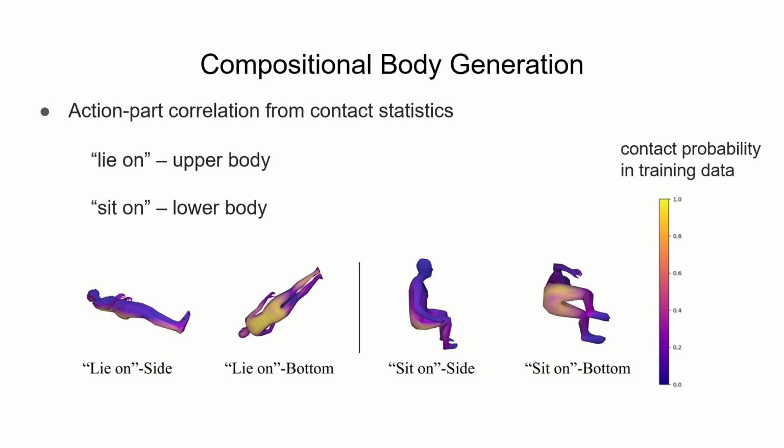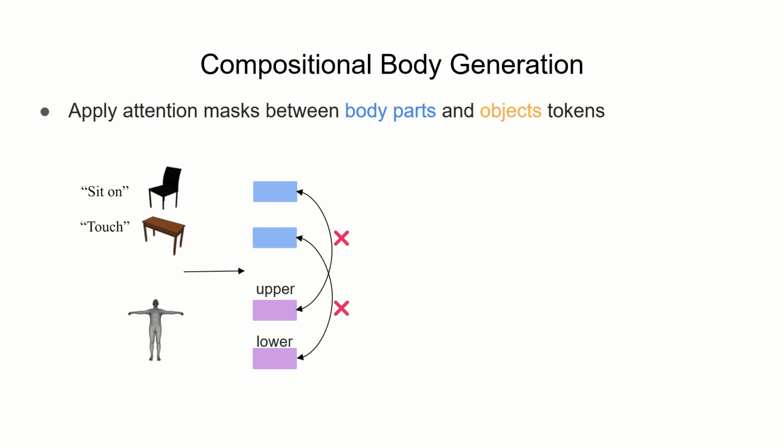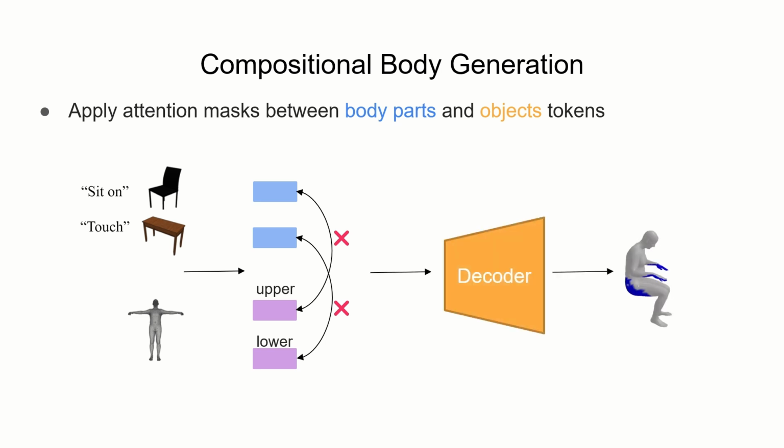For compositional body generation, we extract action-body part correlation statistics from training data. At generation, we feed multiple action-object pairs to the decoder network and mask the attention between each body part and object tokens paired with an action that has a low correlation to the body part.